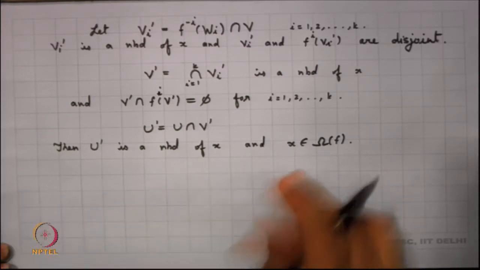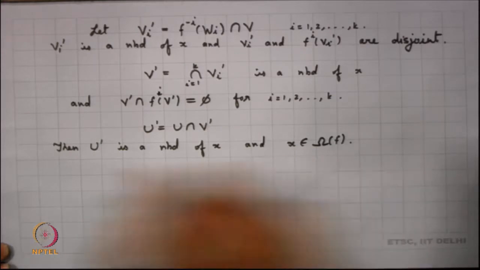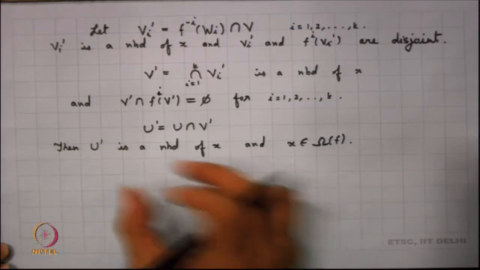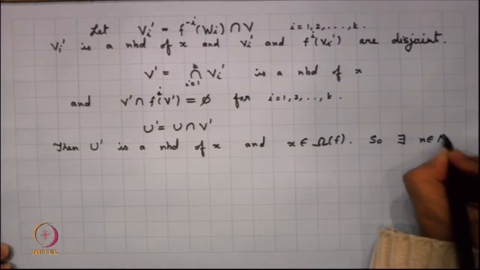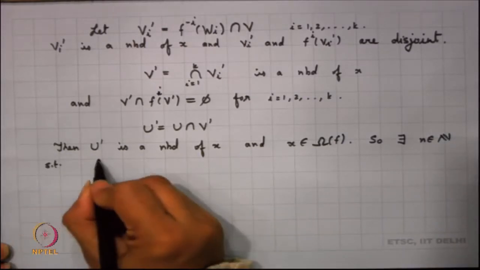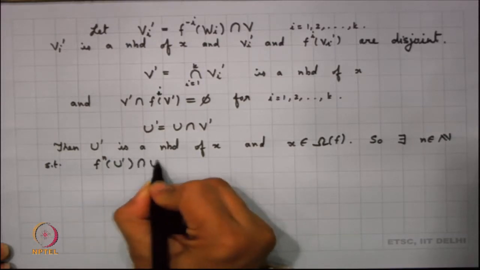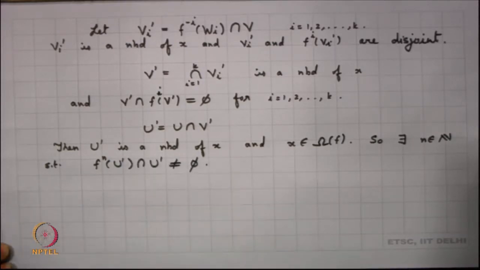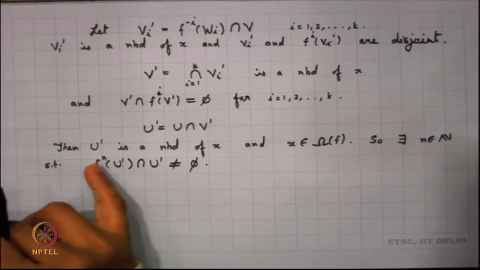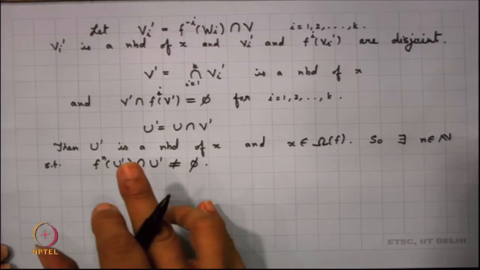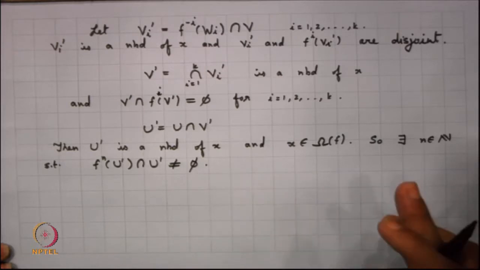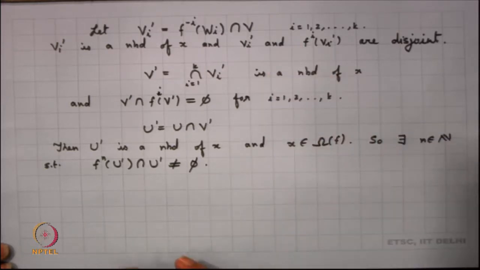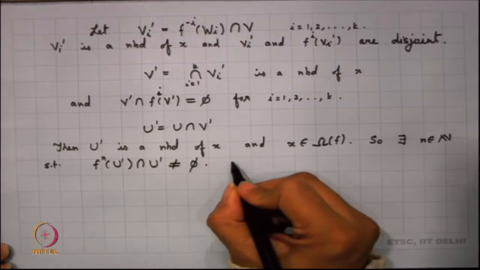So, since x is a non-wandering point and this is a neighbourhood of x, there should exist an n such that f^n(U prime) intersection U prime is non-empty. But what is this n? This n cannot be 1, this n cannot be 2, this n cannot be 3, this n cannot be k because of the construction of U prime, and so my n has to be greater than k.